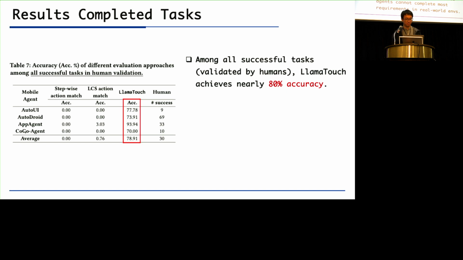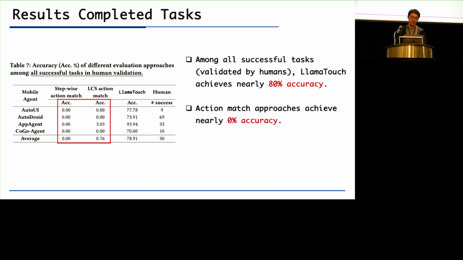So we then evaluate how LlamaTouch performs in completed tasks, and we want to show whether it can reduce the false negative cases. And the result shows us significant differences. Among all the successful tasks validated by human annotators, LlamaTouch achieves nearly 80% accuracy. But the action match approaches achieve nearly 0 accuracy. So LlamaTouch significantly reduces the false negative cases.